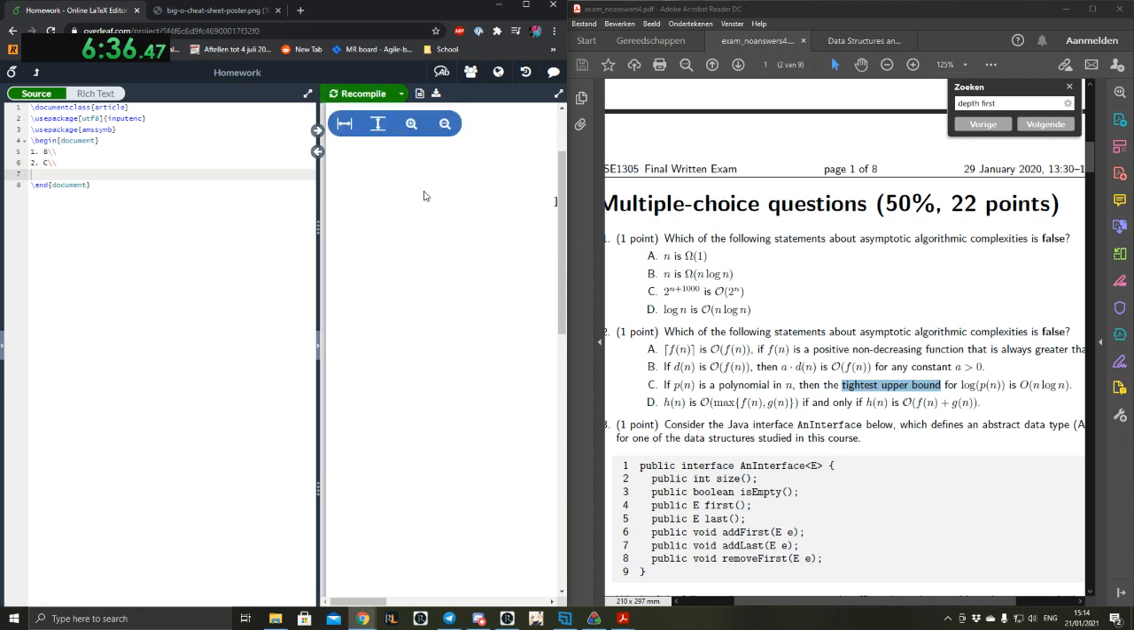I see it actually compiles right now. Yeah, not very well, but it compiles.